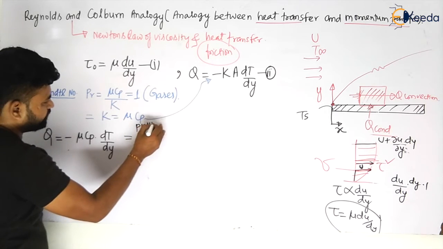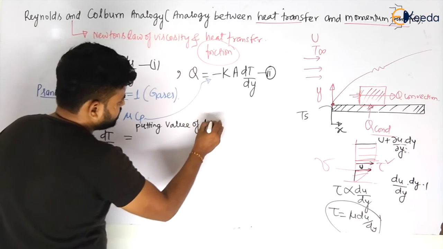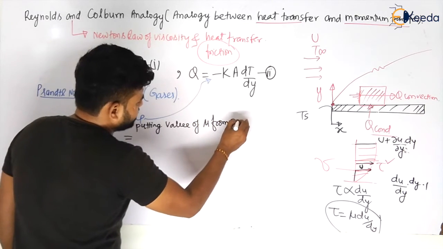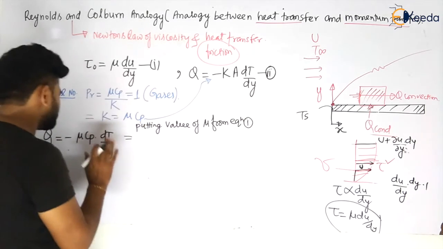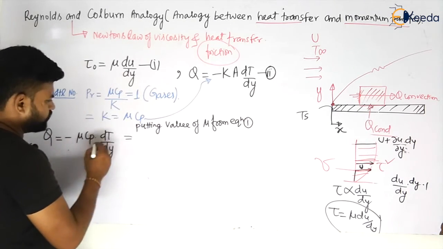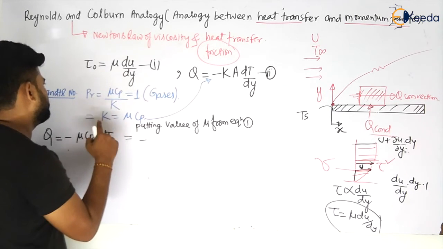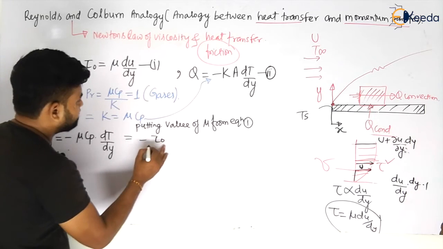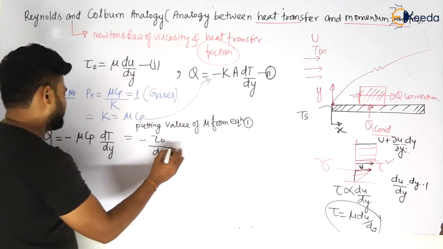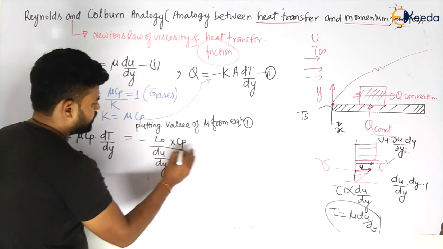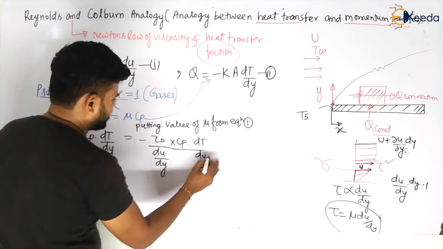Putting the value of mu from equation 1. So hope you are getting this. So let us make this. What will happen? This will become something like minus of mu, which is equal to tau naught by del u by del y, multiplied by Cp into dt by dy, my dear students, dt by dy.